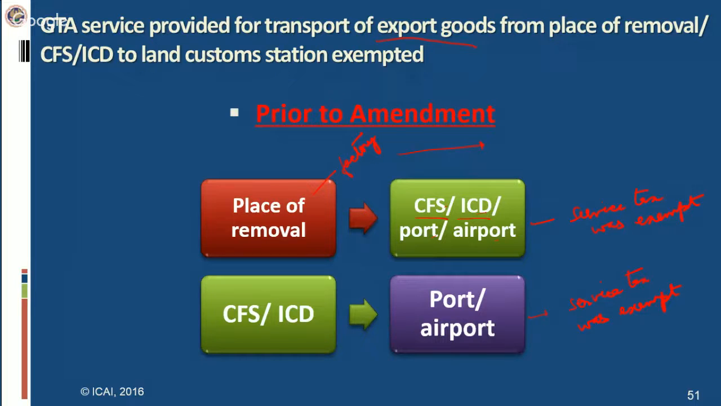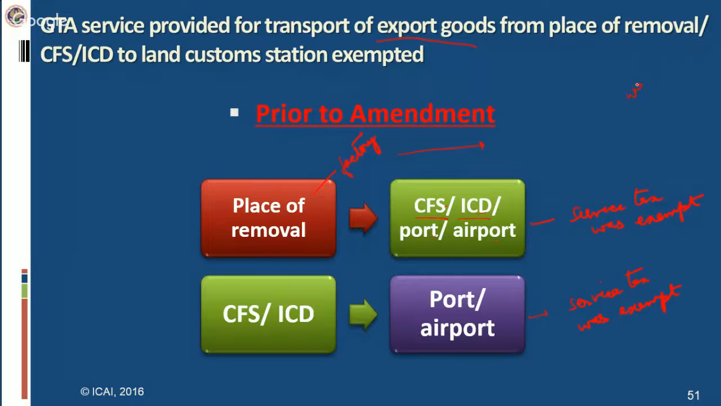And what is the service tax exemption? Service tax exemption says when the export goods are transported by road, via GTA, from the factory to either CFS or ICD or port or airport, service tax liability is nil. Also, when they are transported from CFS or ICD to port or airport, in that case also the service tax liability is nil.